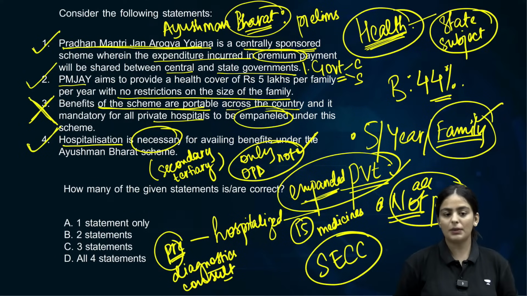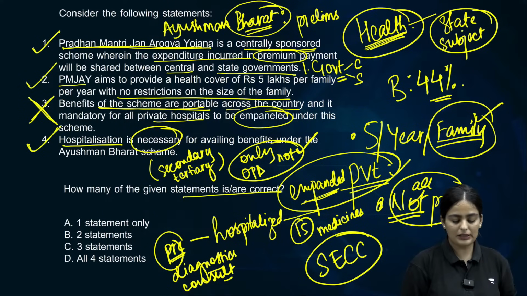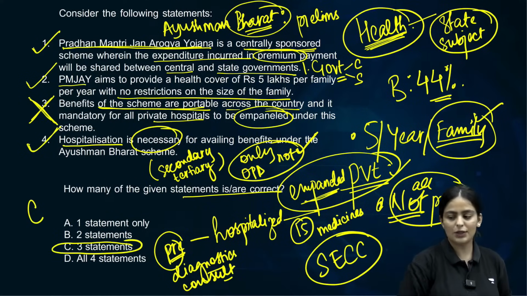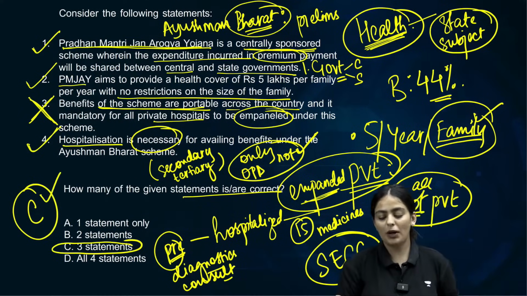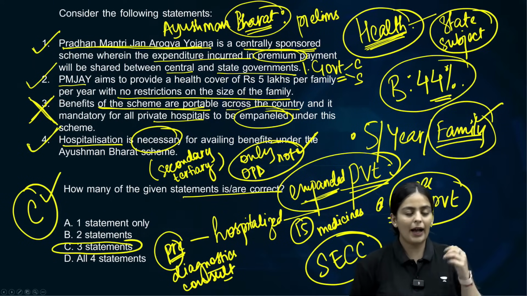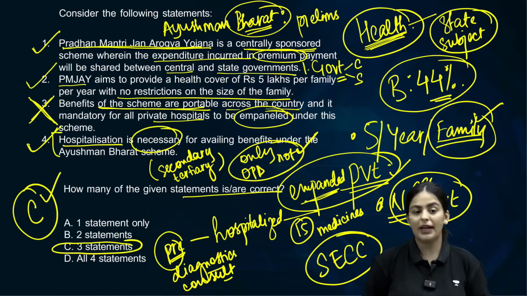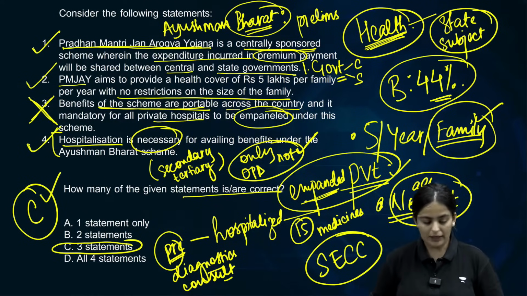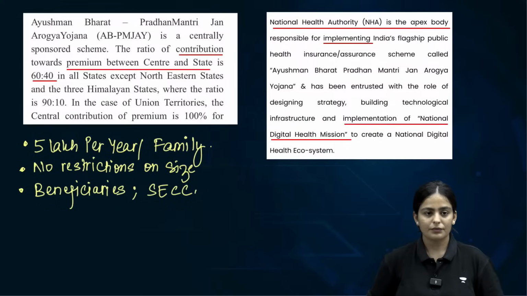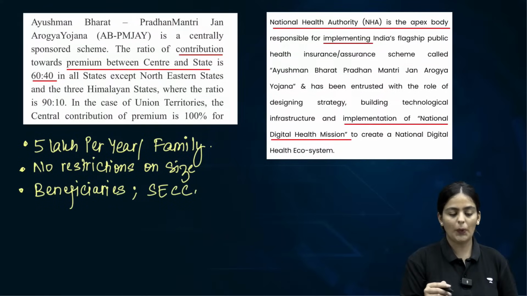How many of the given statements is or are correct? 3 statements are correct. So C is your answer. C is your answer. Most of you had opted for B. I understand because of the confusion relating to the statement 4. That is also very, very important. All right? Okay. Let's understand this particularly. 3 I will clear, don't worry.